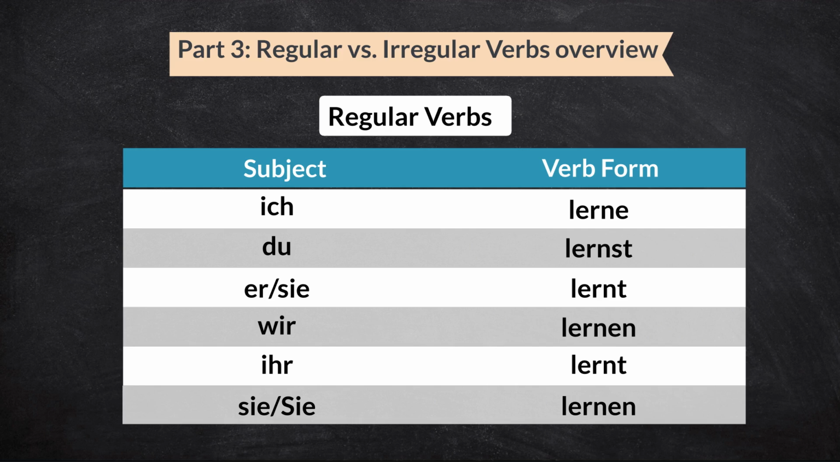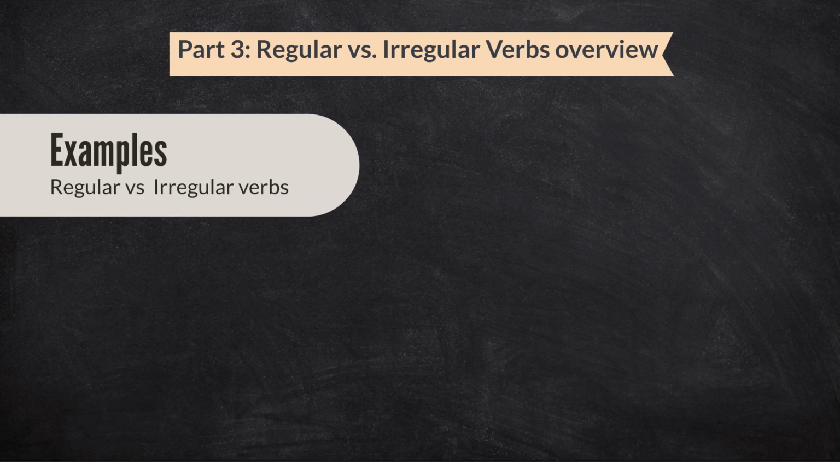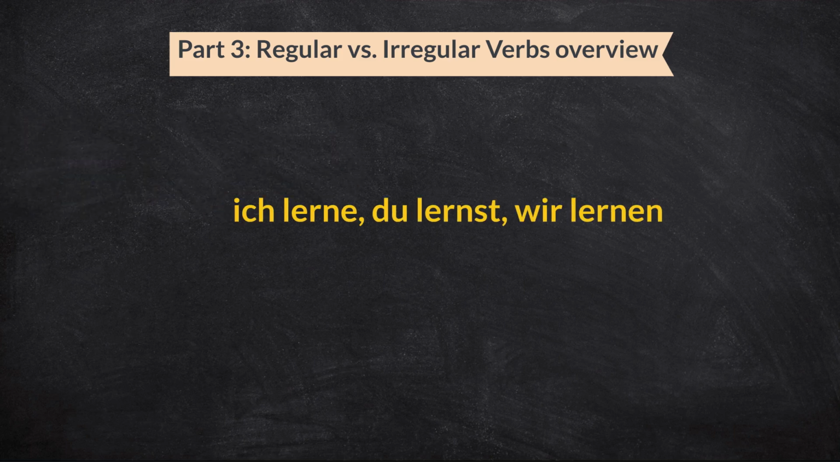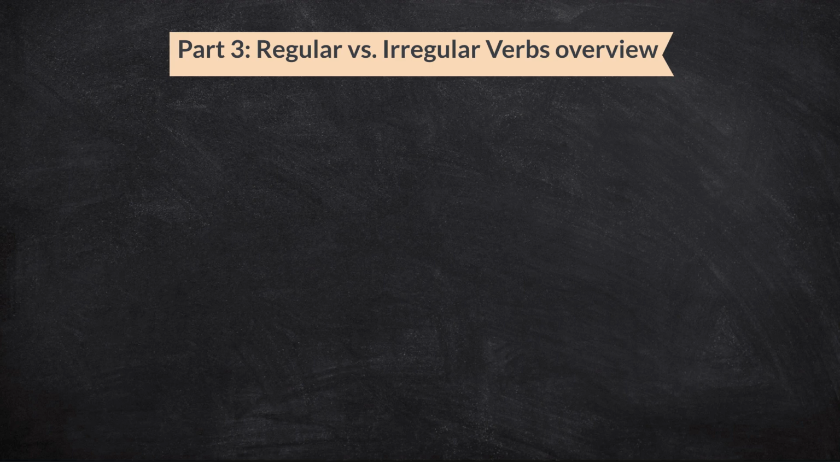The verb lernen means to learn. It follows the pattern lern plus endings. For example, ich lerne, du lernst, wir lernen. The stem stays the same.